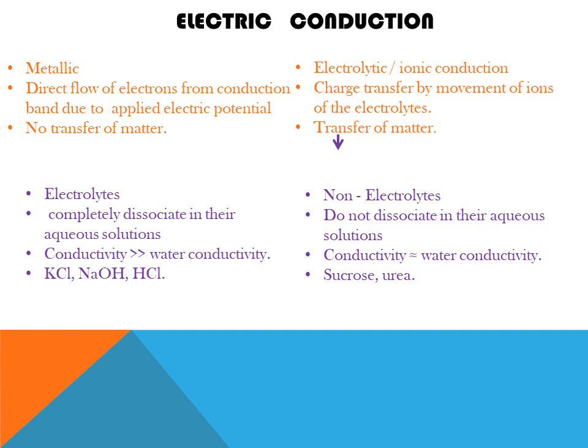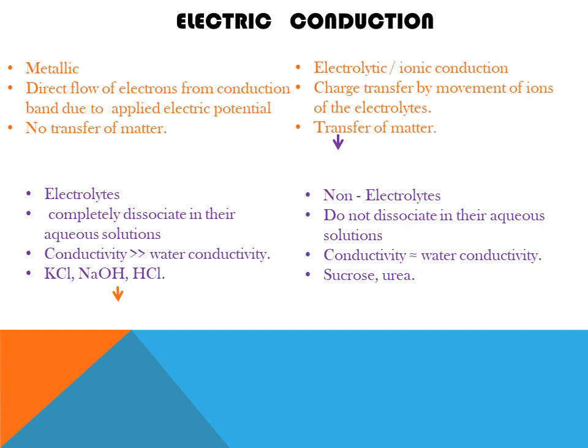Because they dissociate, they produce more and more ions, and therefore their conductivity is much greater than the conductivity of water, while for non-electrolytes, the conductivity is nearly equal to that of water. The substances which can dissociate, like HCl, NaOH, KCl, are examples of electrolytes, while sucrose and urea, which cannot dissociate in aqueous solution, are non-electrolytes.